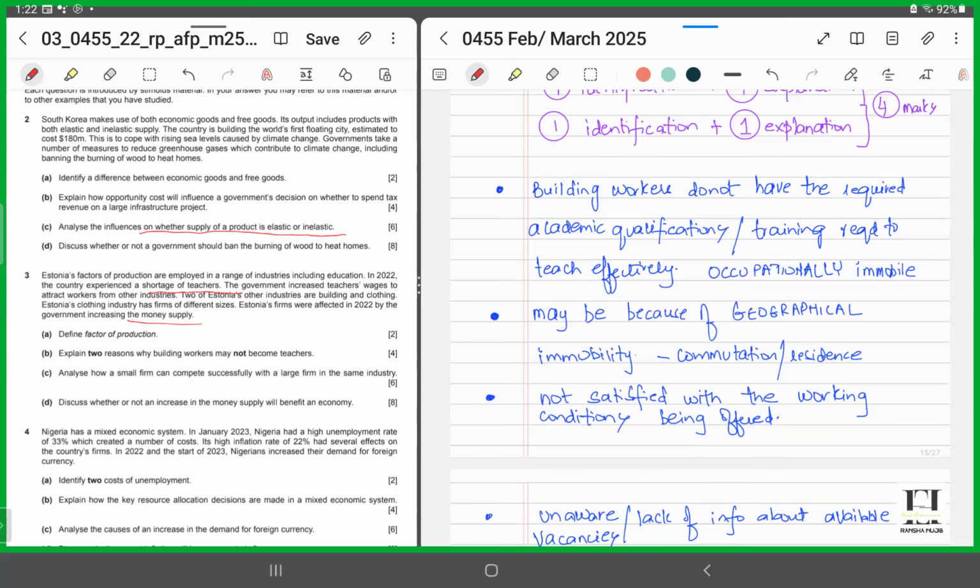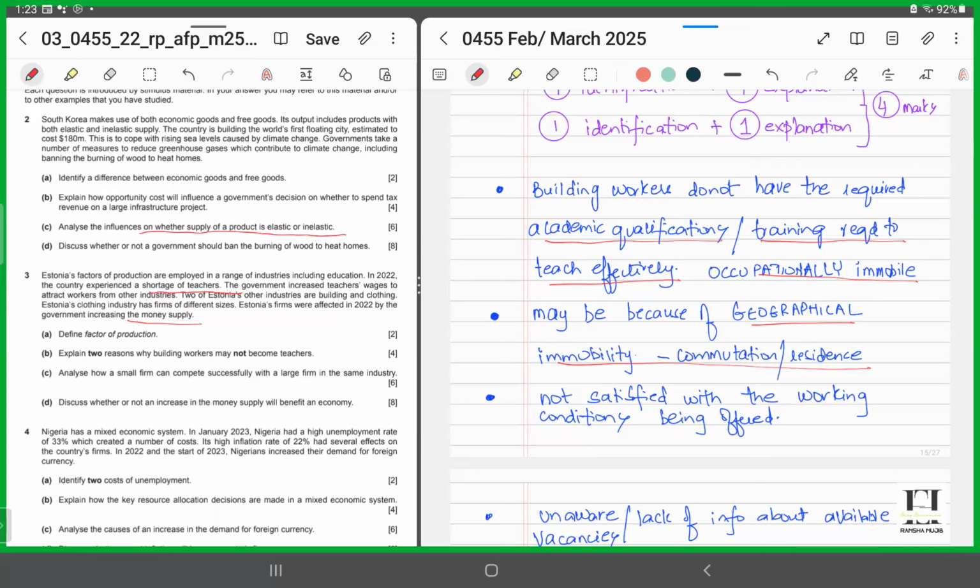For instance, you could say building workers do not have the required academic qualifications, right? Or they do not have the training required to teach effectively. So in this scenario, they would be occupationally immobile. Or it could be that because of geographical immobility, they might not find it easy to switch their jobs. Maybe their residence is far away from the schools, or they find commuting a lot of issue, a lot of expense. It's getting expensive for them to commute every day from their house towards the schools.